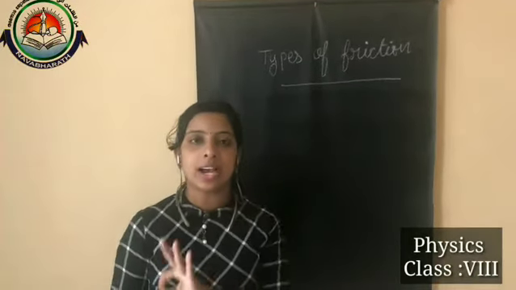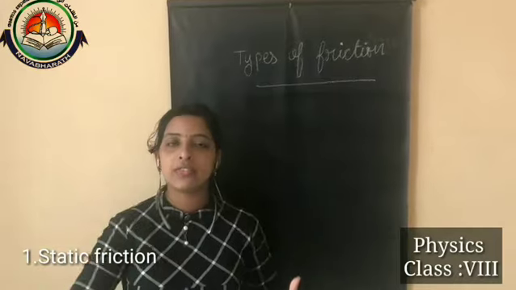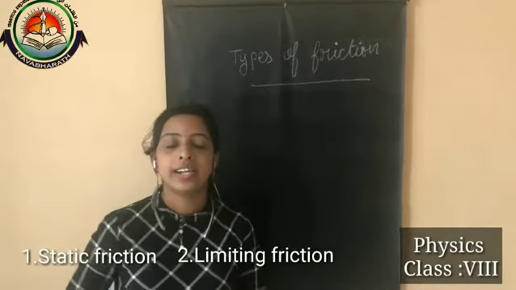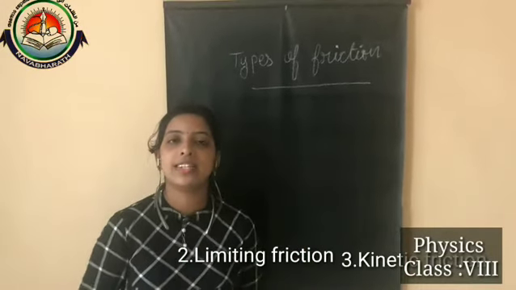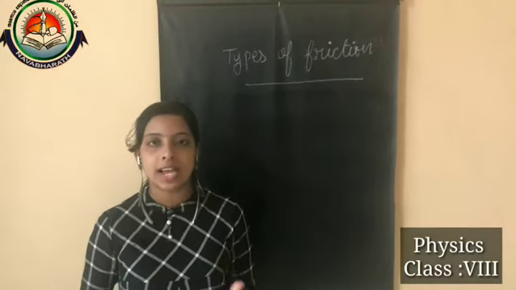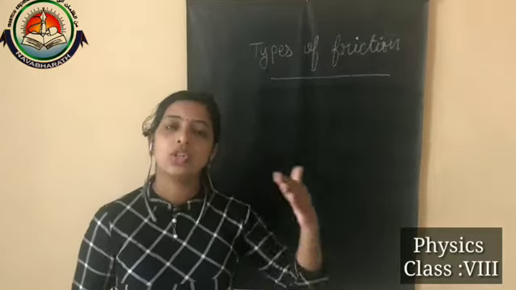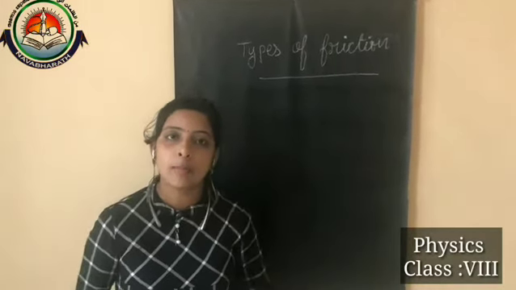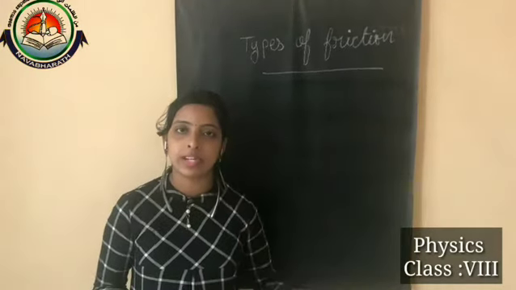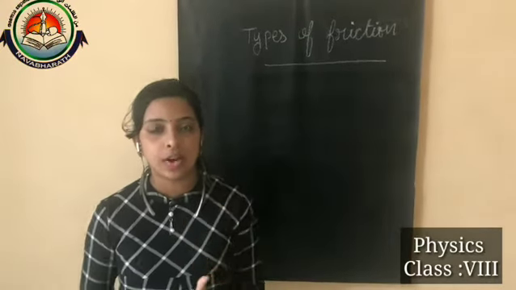There are three types of friction: static friction, limiting friction and kinetic friction. So first we can discuss static friction. Static friction means, we already know that friction is an opposing force. So static friction is the opposing force which comes into play when one object moves over the surface of another object